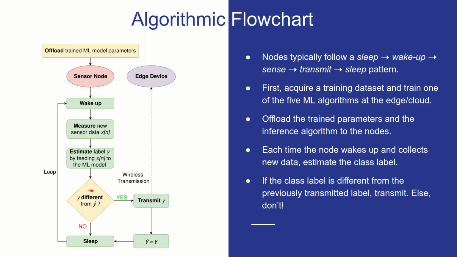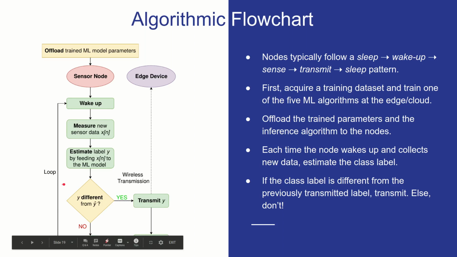And this is the data reduction part now. We basically check if this new class label is different from the previously transmitted class label. This is another way of saying, has the application changed? And if it has, then we transmit it to the edge device because the edge needs to know about it. Otherwise, we simply go back to sleep. So this is the data reduction scheme that we have come up with.